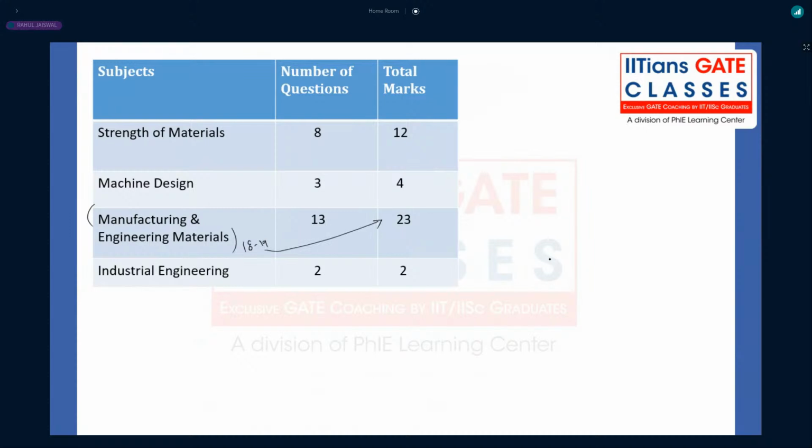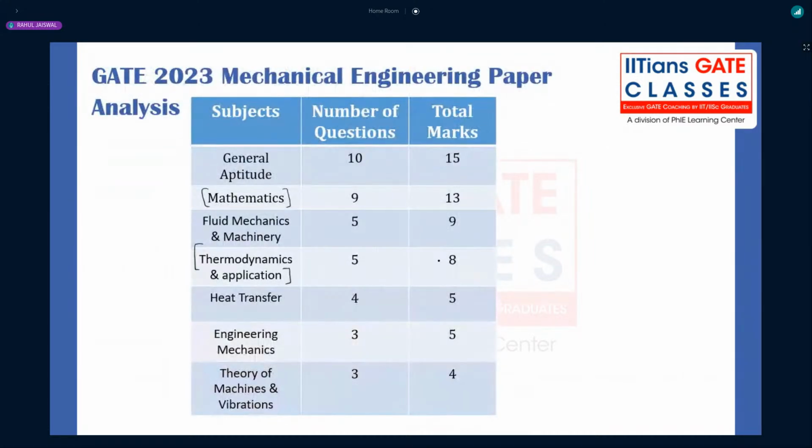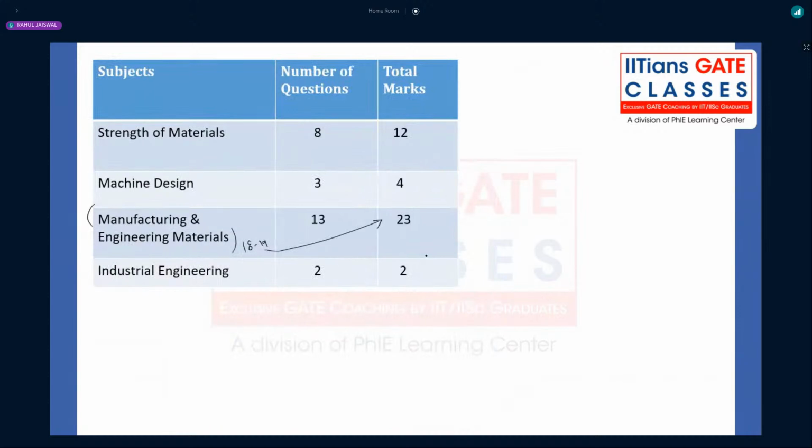Again, we cannot predict the weightage of an individual subject for next year. That is a random distribution. Industrial engineering has very low weightage, around 2 marks. So that totals 100 marks. That is the subject-wise distribution of the GATE Mechanical paper.